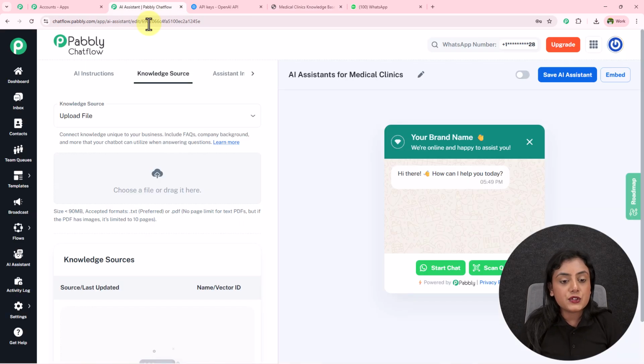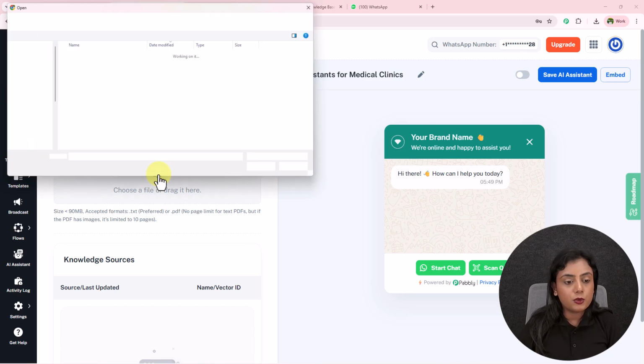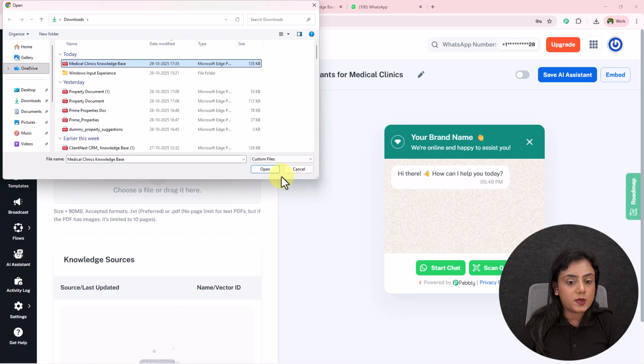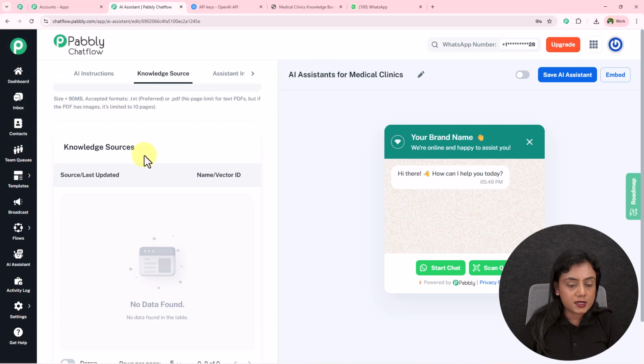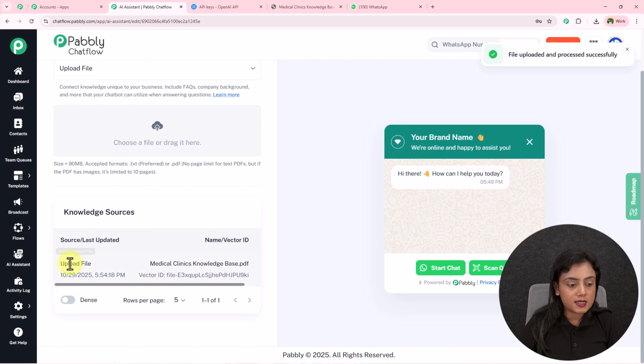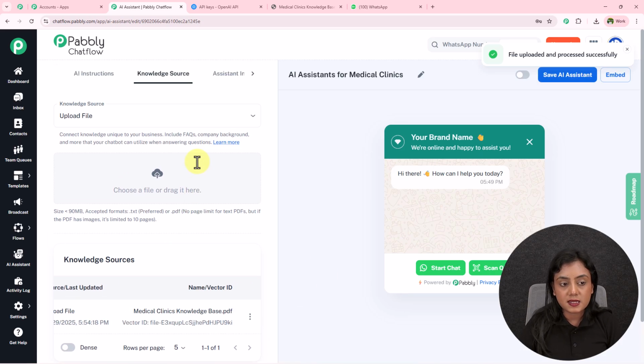Okay, so now we are going to upload that knowledge base right here. You can upload only two kinds of files, that is PDF and TXT. If you have images in your PDF file, your limit is 10 pages in that PDF document. I'm going to upload that document right here. This is my knowledge base. I will open it, and under knowledge sources, you will find this. You can see it says file upload. If you find this vector ID, that means this knowledge base has been successfully uploaded.